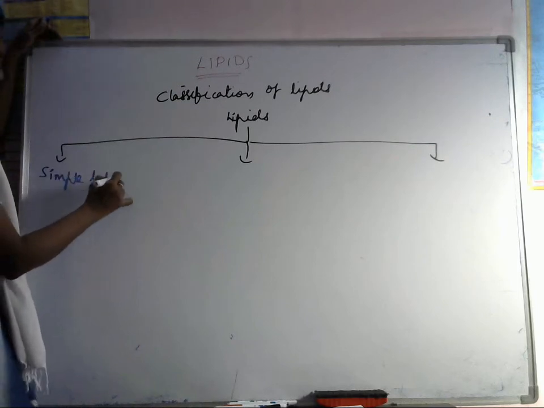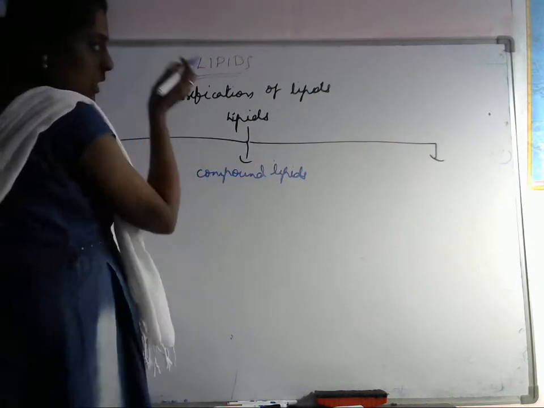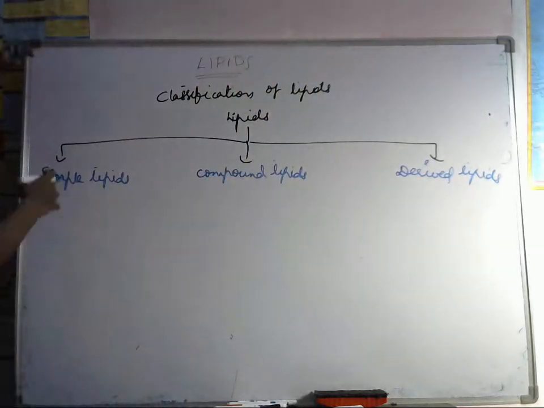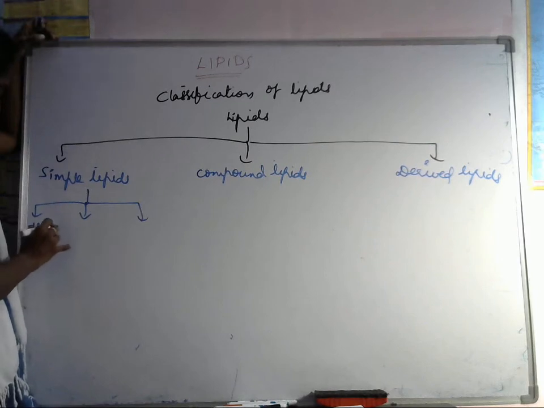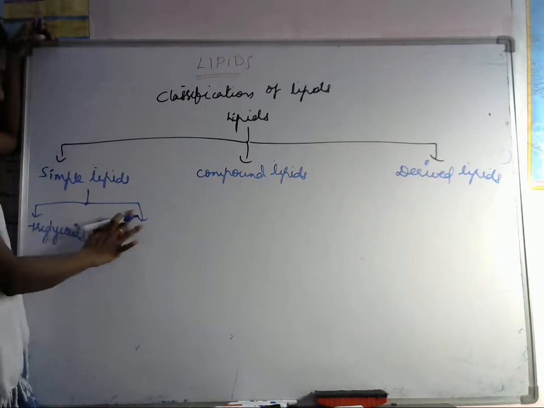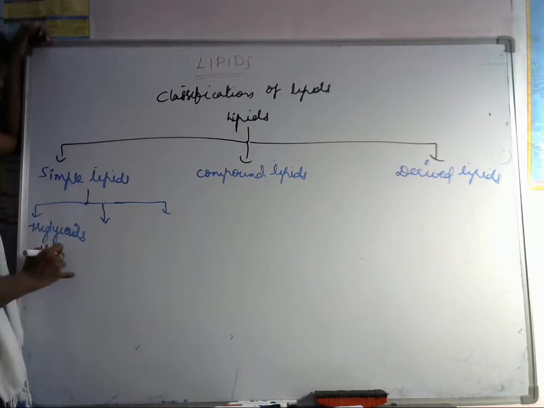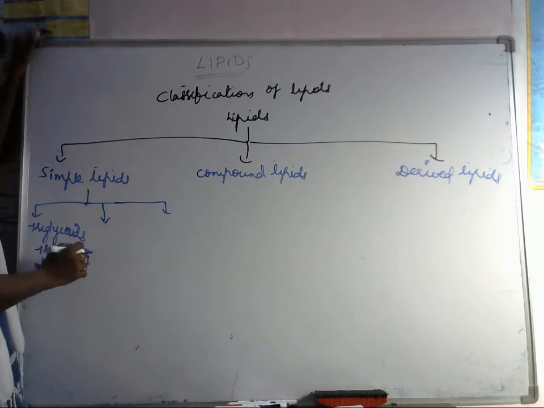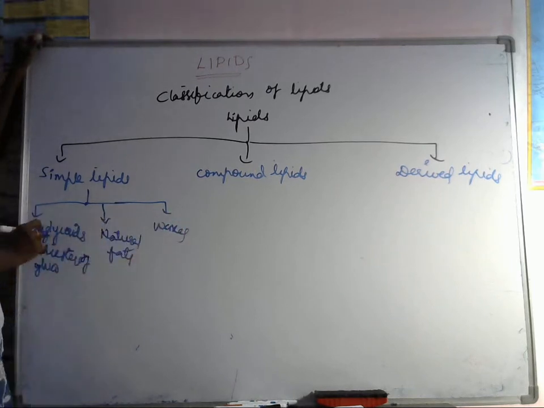Simple lipids are again classified into three types, which are triglycerides, which is the first type, then triesters of glucose, glucolipids, and natural fats and waxes.